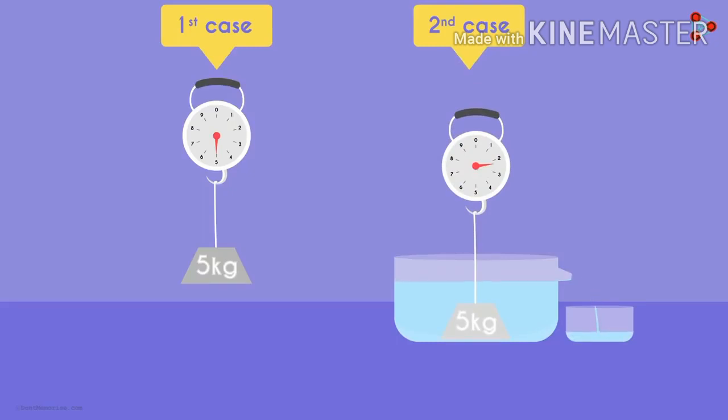You will see that the spring balance reading is lesser than in the previous case. That is due to the buoyant force acting on that mass, and due to that buoyant force, some of the water will be displaced from the opening. So the magnitude of the buoyant force is equal to the weight of the water displaced from the beaker.